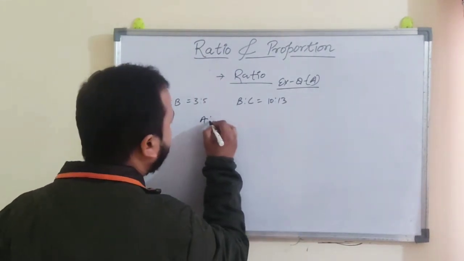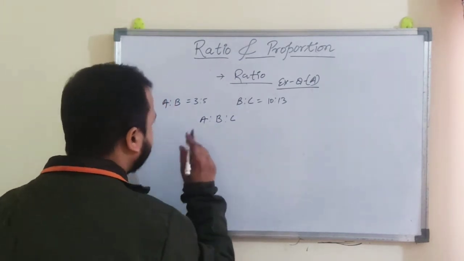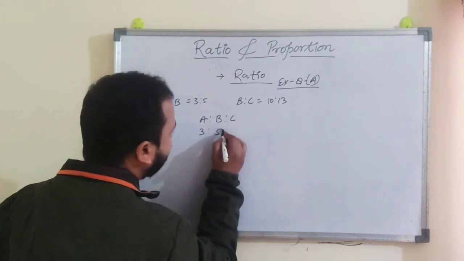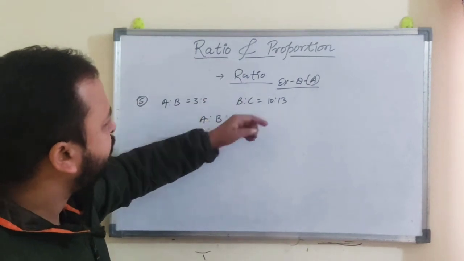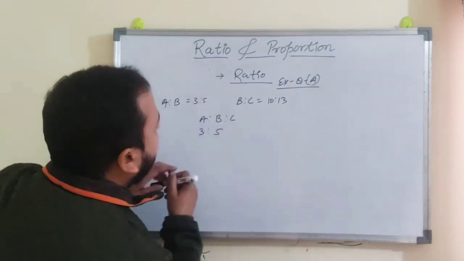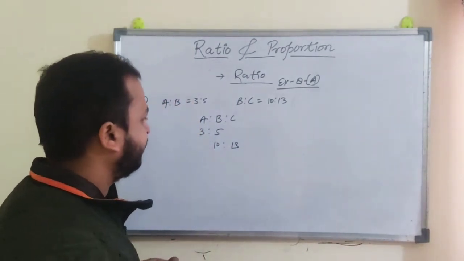Now we have to find out A is to B is to C. So look, here A is to B is given. If we write it as 3:5, right? And here B is to C is given, so here 10:13 you can write it.